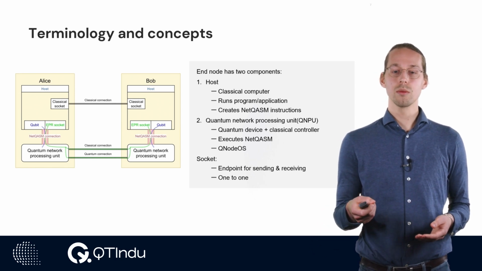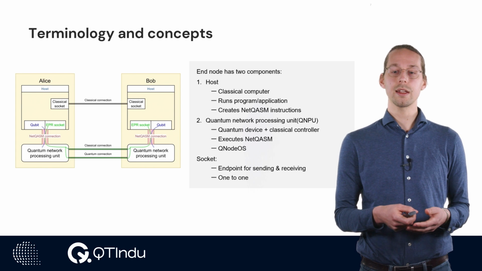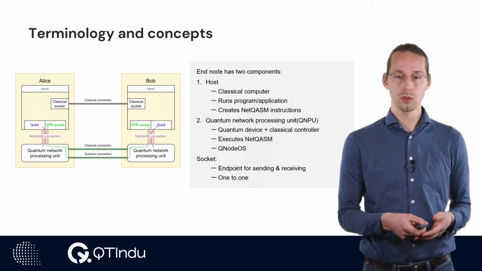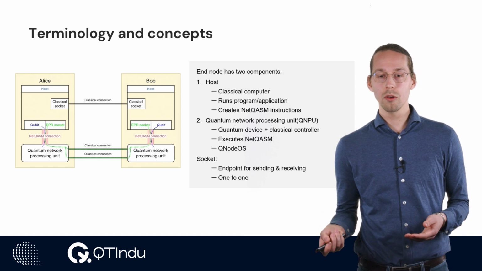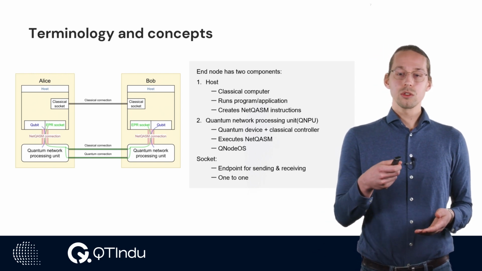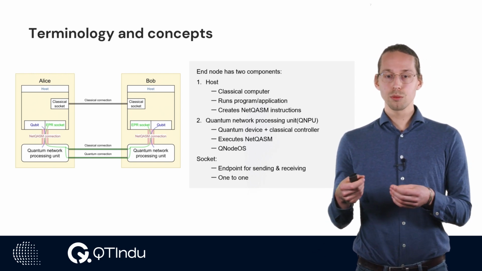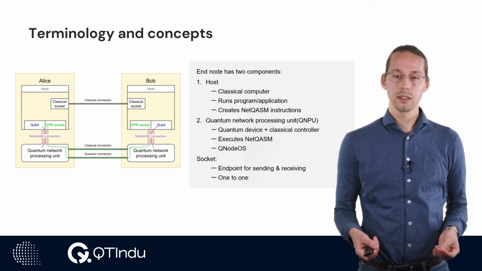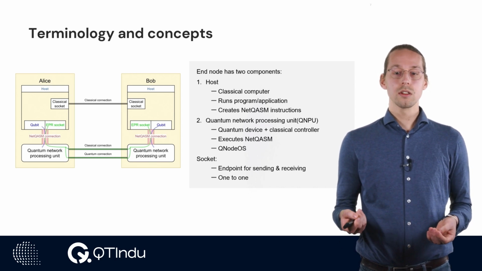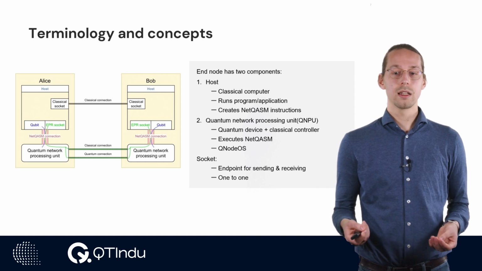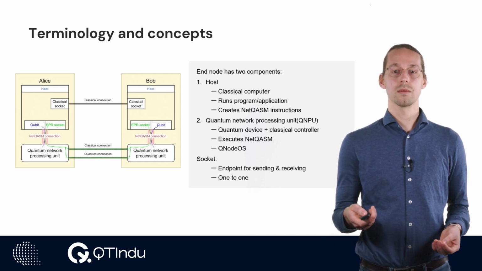The EPR socket provides the ability to generate entangled qubits with a remote node. The qubit objects allow one to perform local qubit operations. The last two of these objects are abstractions provided by the NetQASM SDK that make it easier to program, but only exist for the purpose of creating NetQASM language routines.